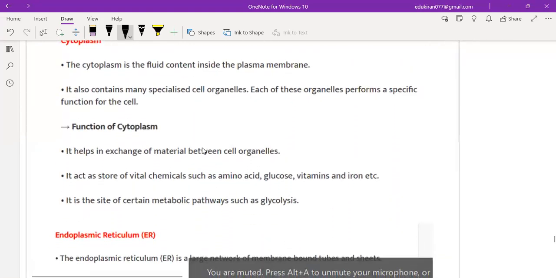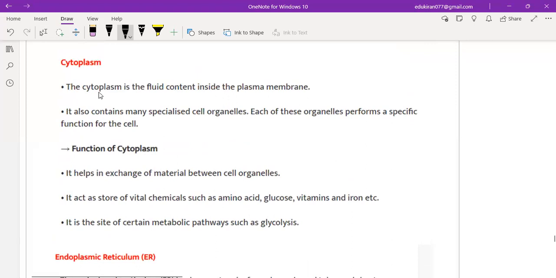Now coming to cytoplasm. What is cytoplasm? Basically, the cytoplasm is the fluid content inside the plasma membrane. So, plasma membrane, you know, the layer, right? It has a fluid that is called cytoplasm. It also contains many specialized cell organelles. Each of these organelles performs a specific function.